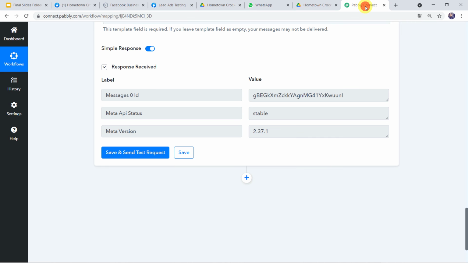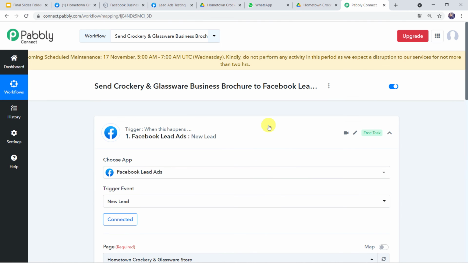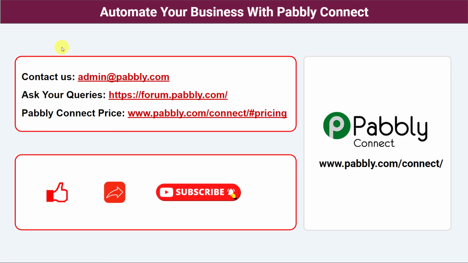Let's go back to Pabbly Connect now. And I'll just minimize all these windows and let us see in a nutshell whatever we have done till now. So in this use case, we want that whenever a Facebook lead ad form is filled, automatically your crockery and glassware business brochure is sent on the WhatsApp number of the customer. So here in this way, we have created a successful integration between Facebook lead ads and WhatsApp using Pabbly Connect. So not just these software applications, you can integrate a ton of applications and automate your business with Pabbly Connect.